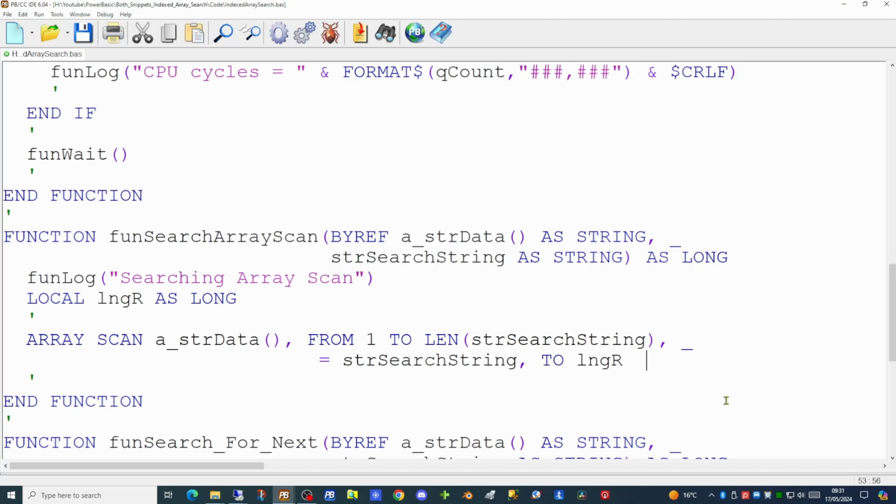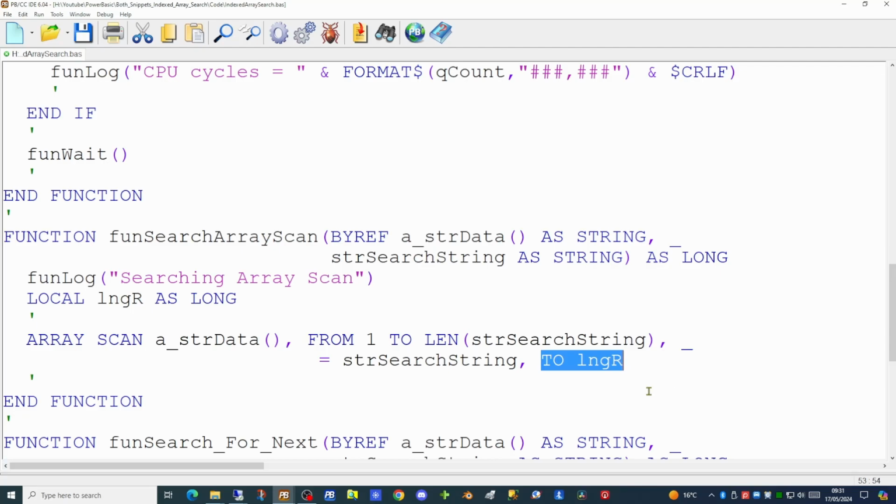So we're doing an array scan on the str data array from character positions 1 to the length of our email address. And we're looking for it to be equal to the parameter that's been passed in for our function, the search string variable. And should we find a value, we're passing that to the long R variable.